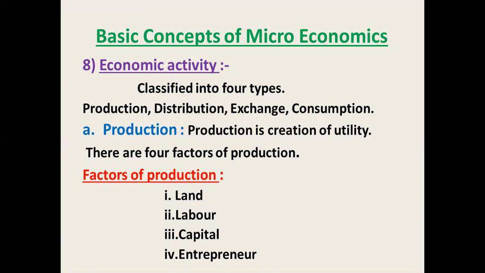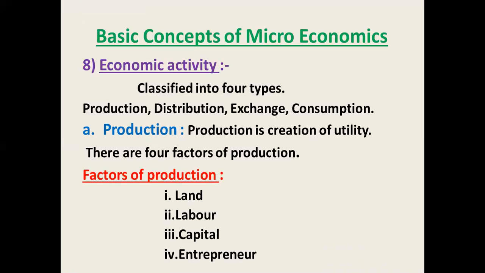So we have discussed each and every factor of production. These four factors of production are most important. We never ignore any single one of them. Without any factor of production, producers cannot produce any commodity. So the first and most important point we have discussed is land.